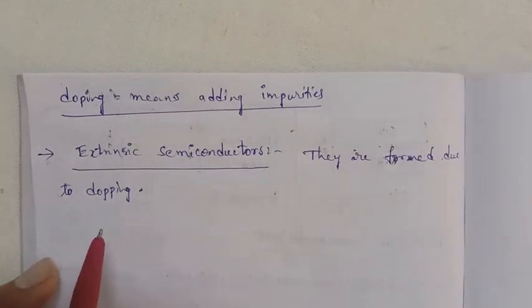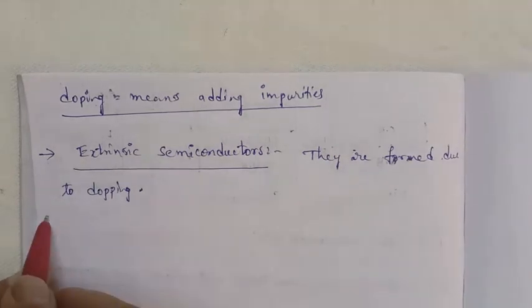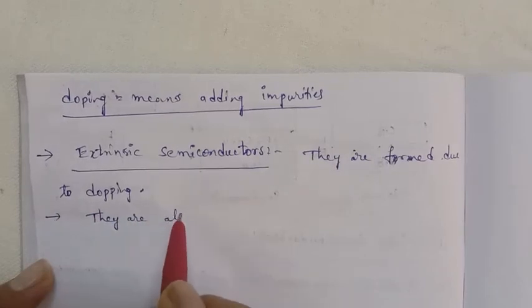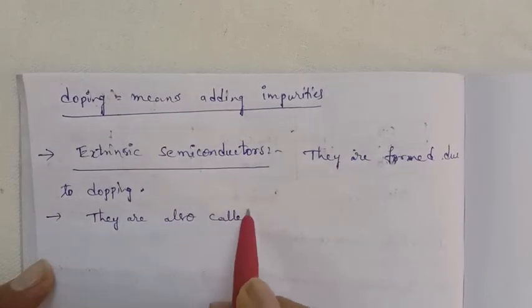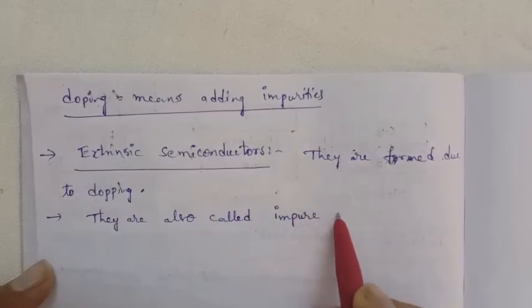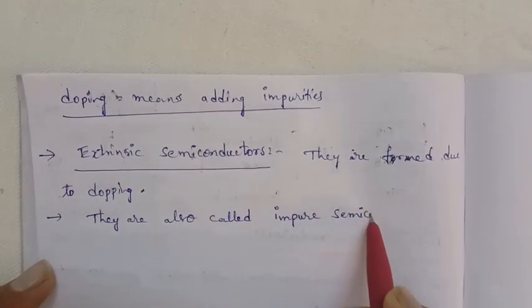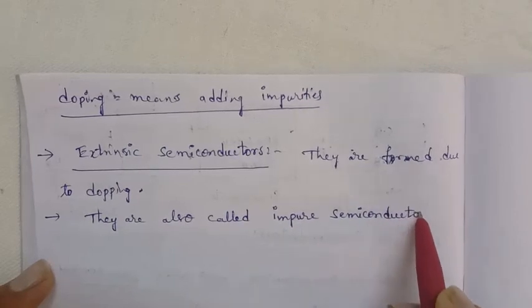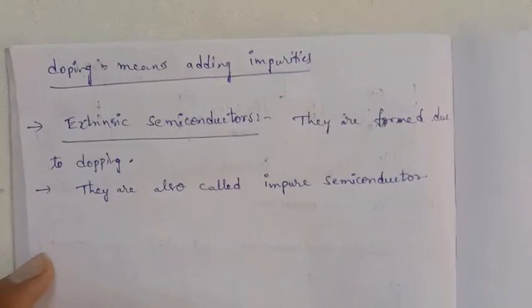Extrinsic semiconductors are also called impure semiconductors. That means we are adding impurities.